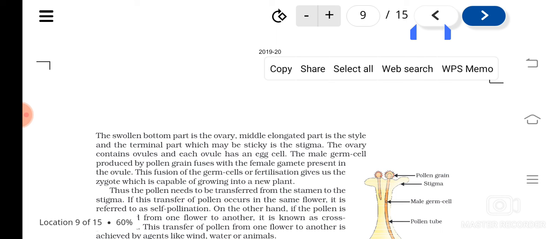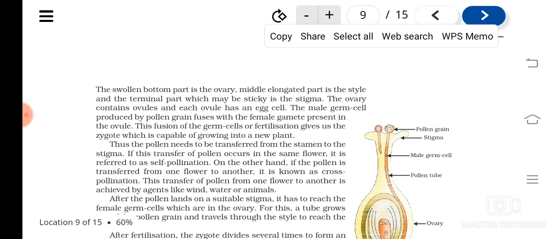So once the pollen grains are on the stigma, this process can take place: the fertilization of male and female gametes. The pollen grains first have to be transferred from stamens to stigma, isn't it? So this process is known as pollination. So what do you mean by pollination? Pollination is the process of transfer of pollen grains from anther.